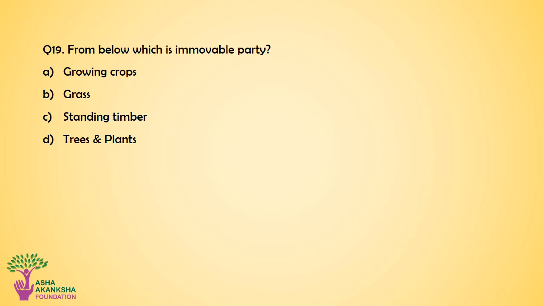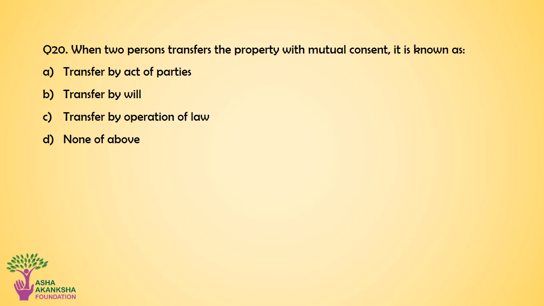Question number 19. From below, which is immovable property? Option A. Growing crops. Option B. Grass. Option C. Standing timber. Or option D. Trees and plants. The correct answer for this question is option D. Trees and plants.